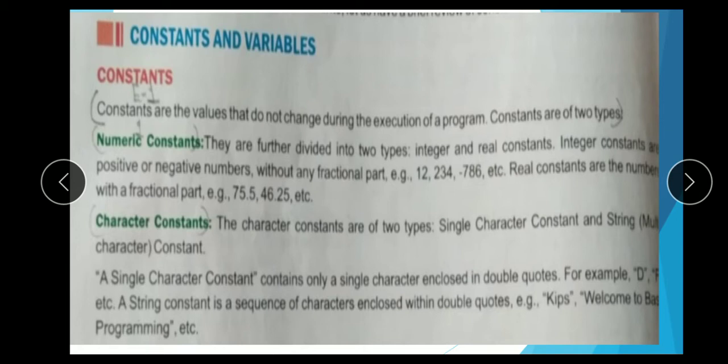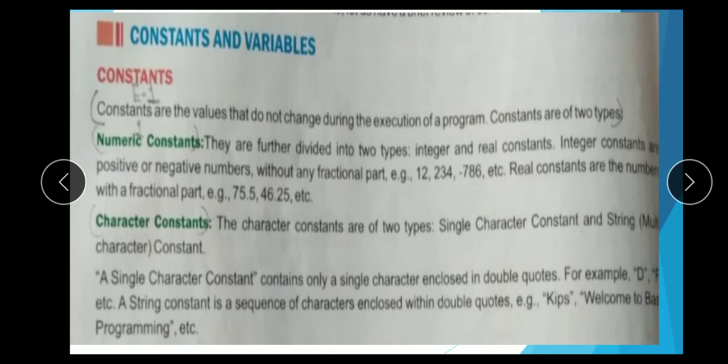Integer means positive and negative numbers like 12, 324, 34, minus 796, and real constants are numbers with a fractional part, like 5.6, 3.8, like this.